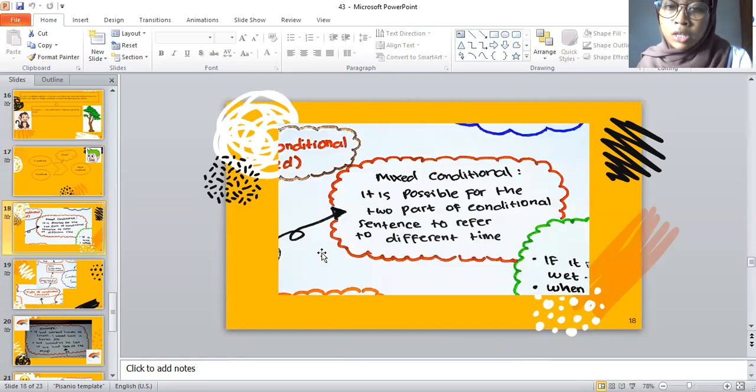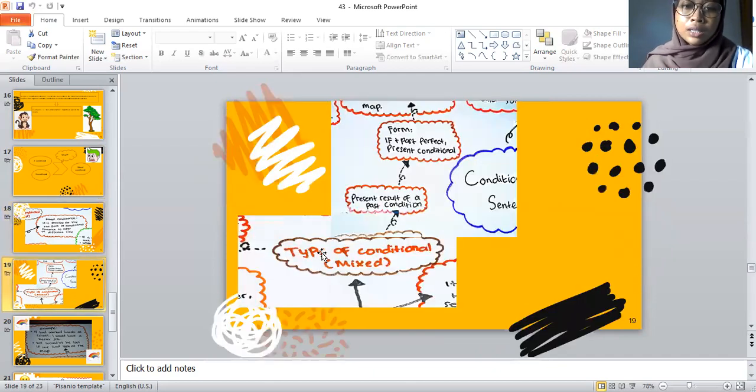Mixed conditional. It is possible for the two parts of a conditional sentence to refer to different times. Types of mixed conditional. The first is present result of past condition, and the formula is if plus past perfect, comma, present conditional.